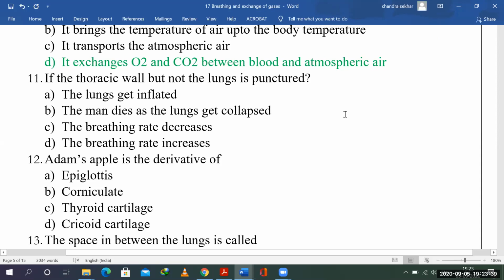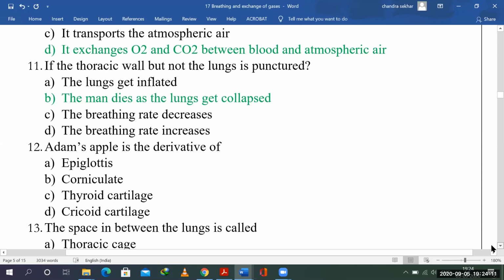You see, there are no independent muscles in the lungs itself. The muscles that are present in the thoracic cavity serve as the respiratory devices. And if there is no thoracic cavity, the pulmonary cavity doesn't do anything, right? So it will not be able to inhale and exhale the gases. So it is not that the lungs get inflated, that doesn't happen. What happens is the person dies because the lungs get collapsed. They will not be able to inhale and exhale the gases.